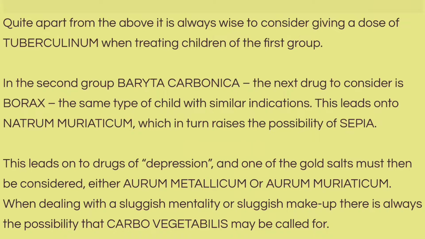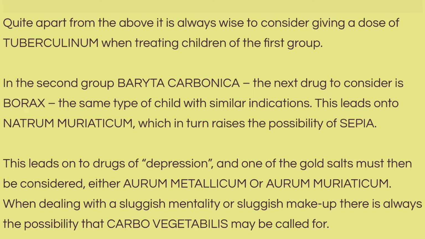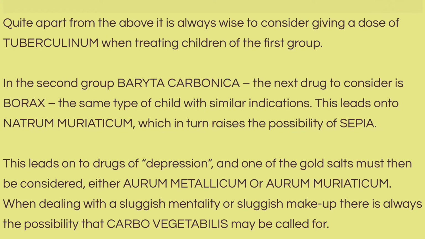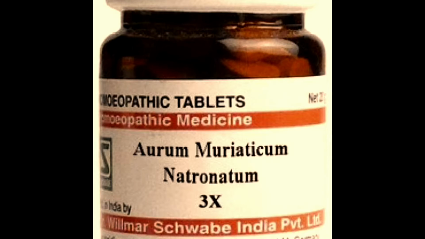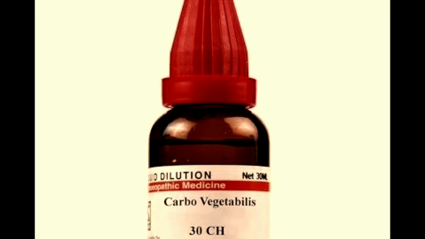In the second group, Baryta carbonica, the next drug to consider is Borax, the same type of children with similar indications. This leads on to Natrum muriaticum, which in turn raises the possibility of Sepia. This leads on to the drugs of depression, and one of the Aurum sorts must then be considered, either Aurum metallicum or Aurum muriaticum. When dealing with a sluggish mentality or sluggish makeup, there is always a possibility that Carbo vegetabilis may be called for.